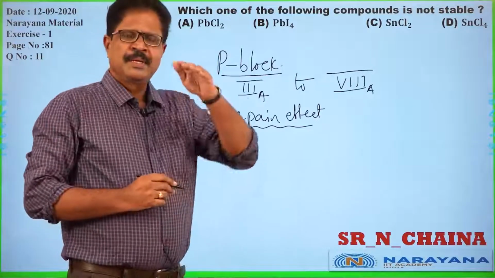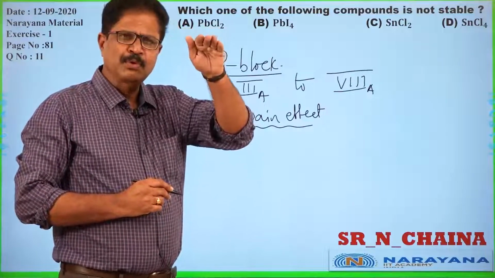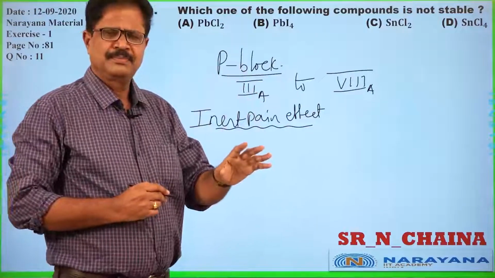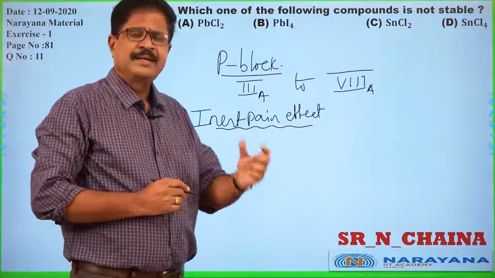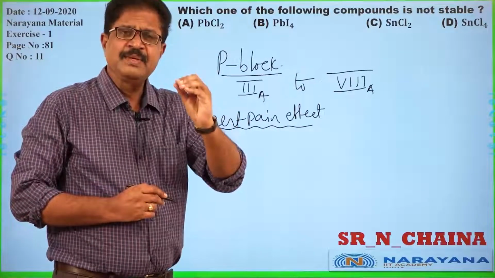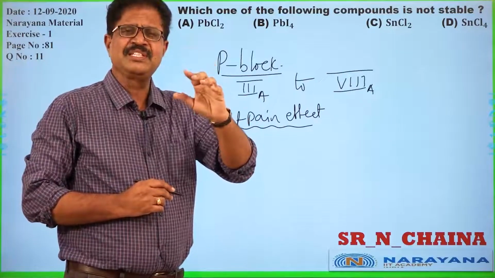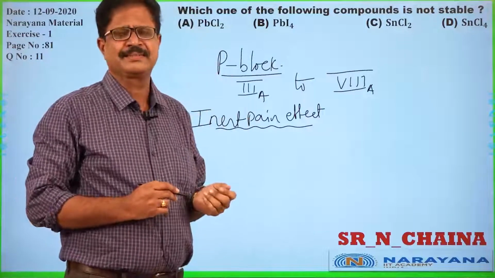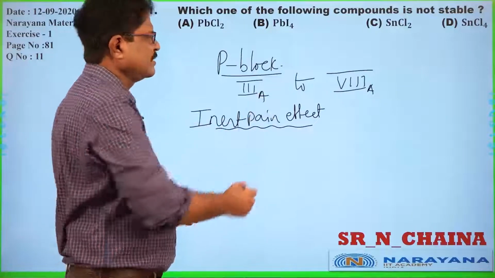Usually, when we move from top to bottom in any p block group, the tendency to exhibit higher oxidation state gradually decreases.